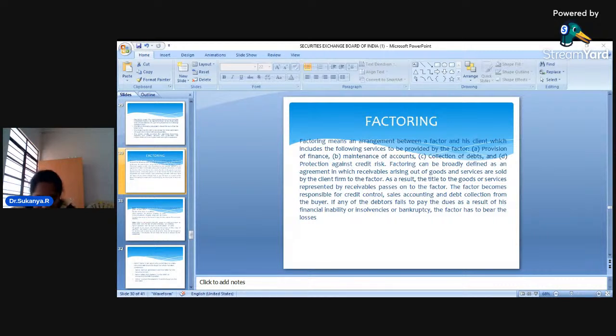Dear students, now coming to one of the very important concepts, and this is the last concept that you have in your Indian financial system. Very important. This is about factoring.